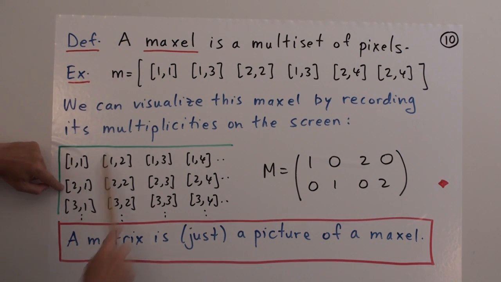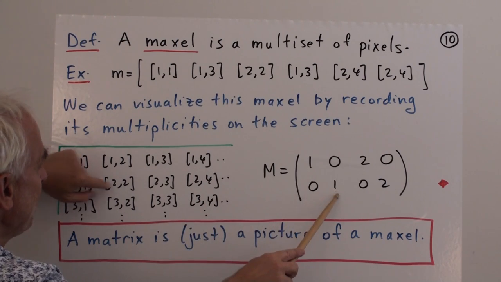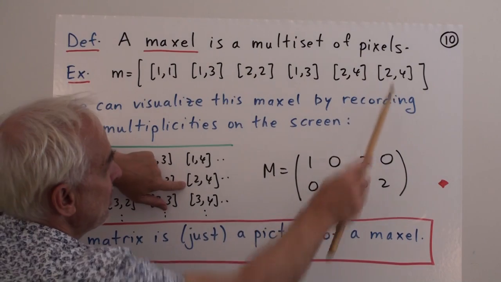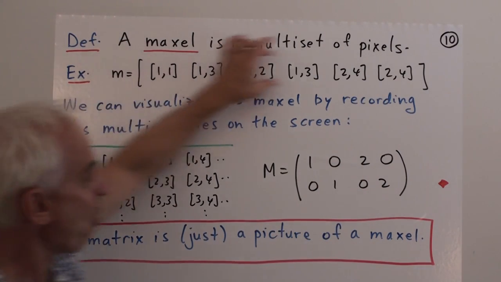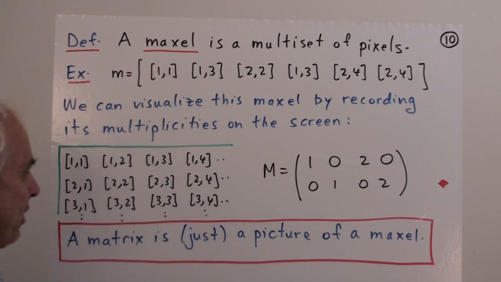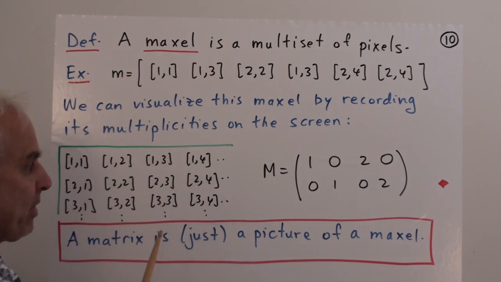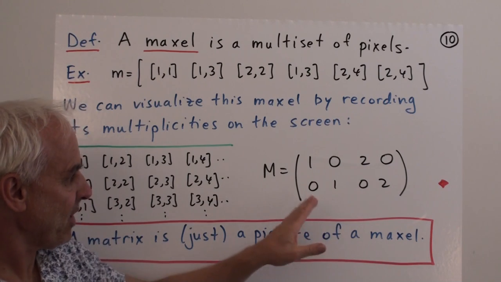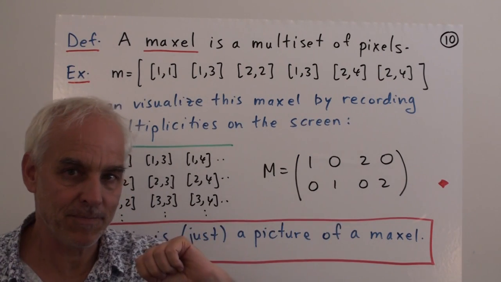Then 2,1 occurs not at all. 2,2 occurs once. 2,3 doesn't occur, and 2,4 occurs twice. At this point we can stop because we've recorded all of the objects in this maxil. While in principle we could go on and extend, we would only be adding zeros by doing so. So this already captures the multiplicities in our maxil.